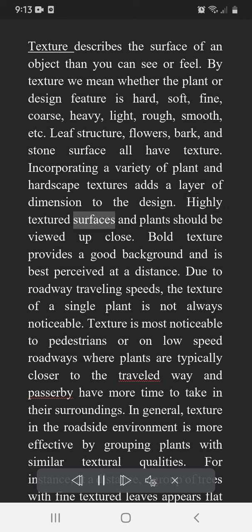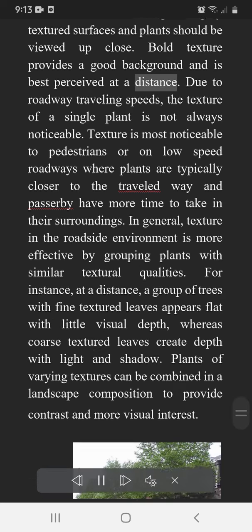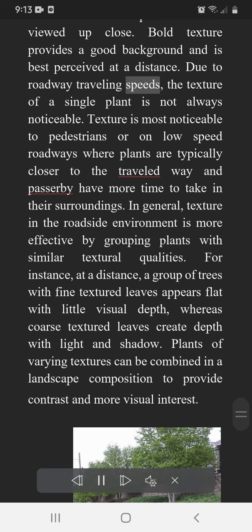Highly textured surfaces and plants should be viewed up close. Bold texture provides a good background and is best perceived at a distance. Due to roadway traveling speeds, the texture of a single plant is not always noticeable. Texture is most noticeable to pedestrians or on low-speed roadways where plants are typically closer to the traveled way and passersby have more time to take in their surroundings. In general, texture in the roadside environment is more effective by grouping plants with similar textural qualities.